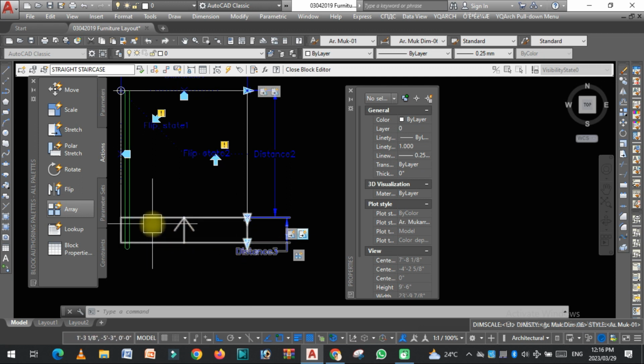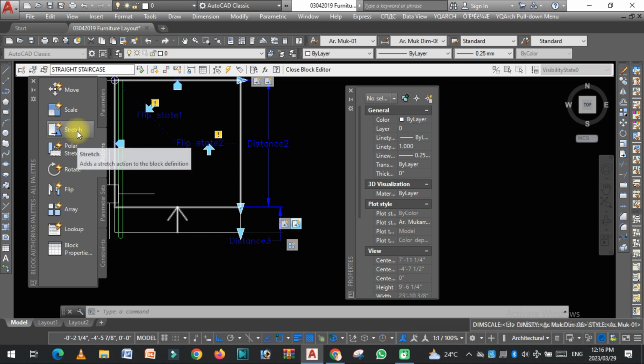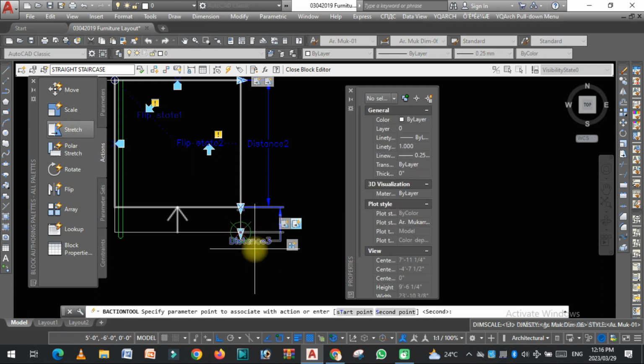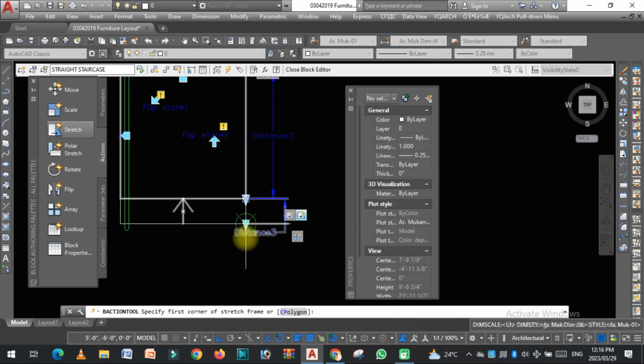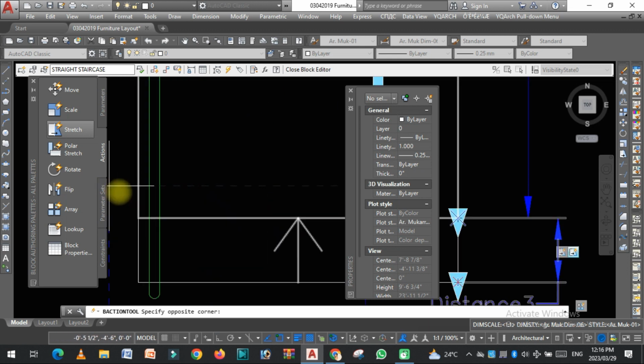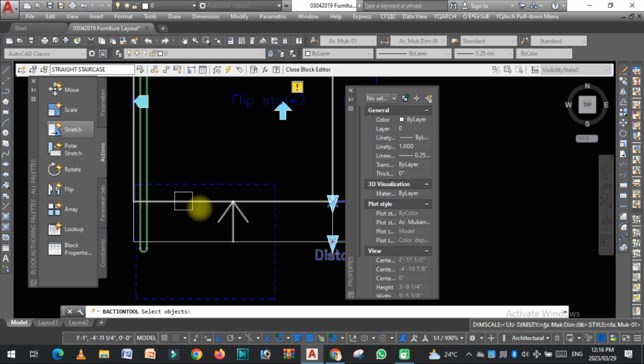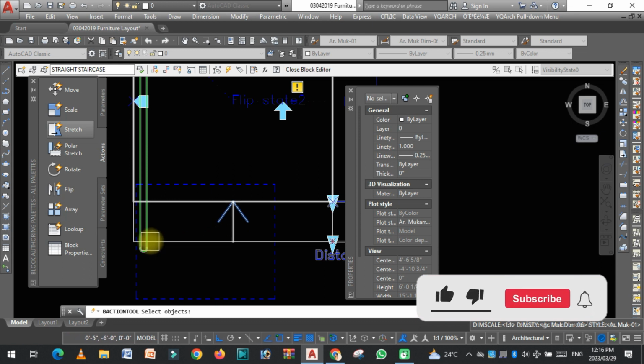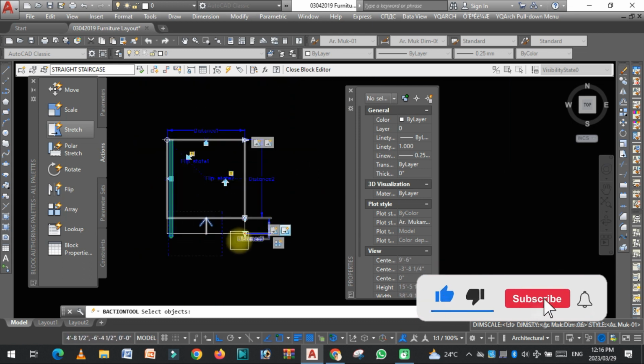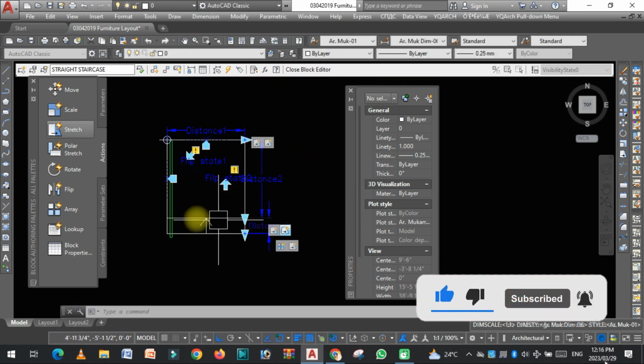Now click on the stretch, select distance 3, parameter point, stretch, corner, object to stretch, enter.